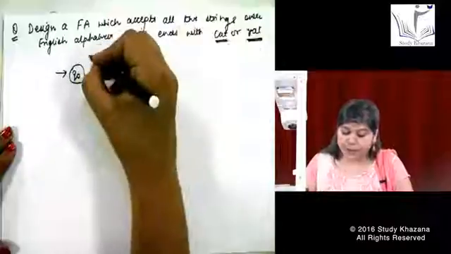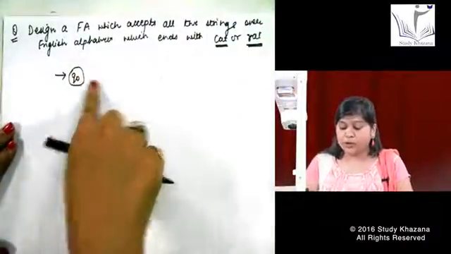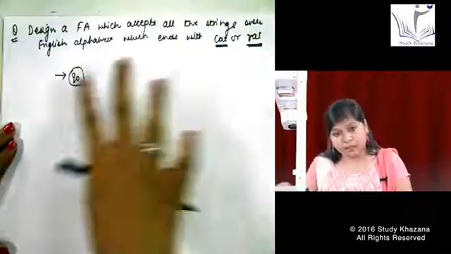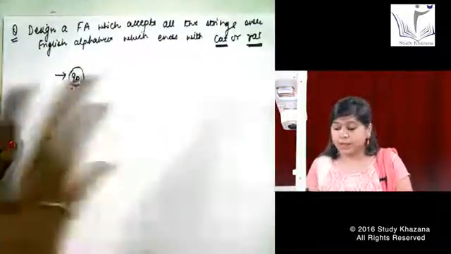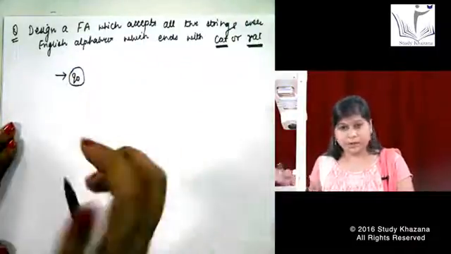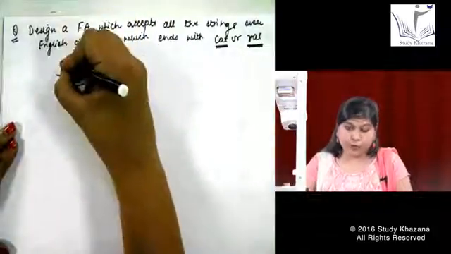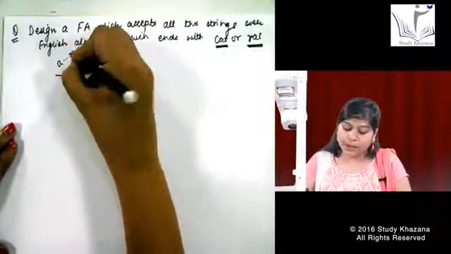Anything from A to Z. Do you really think I need to make A to Z symbols and then A to Z states? Obviously my paper will also be short if I try to make the states from A to Z. Not possible. For these types of things, we have a loop over here. I write down A dash Z.